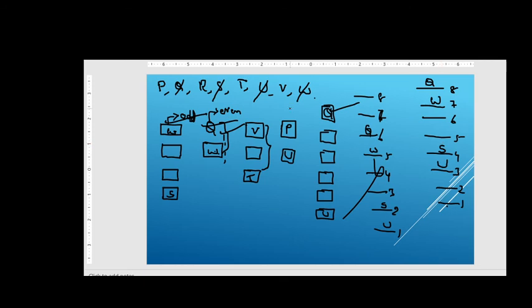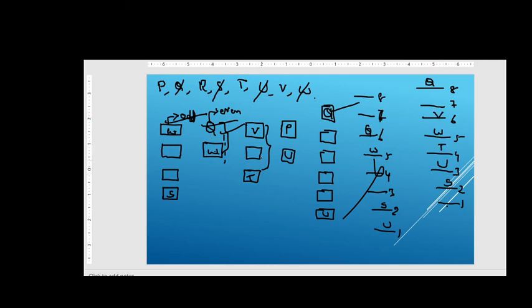Sorry, friends, something went wrong. Let me erase this, W and S, right, friends? So W we have to put at the 5th position, friends, right? W, next 1 and 2, here we will get S. Now it is correct, friends. V and T, see, now we can put V here and T here, right, friends?